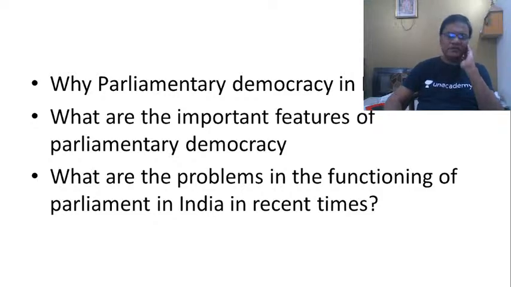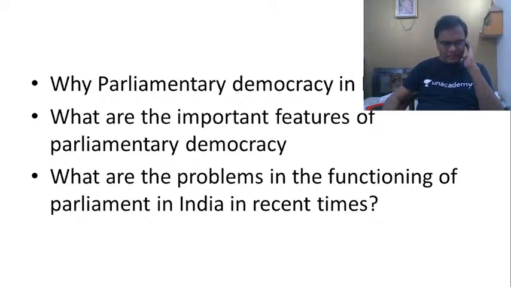That is the reason why our constitutional forefathers opted for the parliamentary form of democracy. Why? Because they did not want dictatorship to be part of India again, because we suffered in the hands of dictatorship for a period of more than 250 years during the British rule. That is the reason why they decided that we must have parliamentary democracy. Because in parliamentary democracy, the executive is part of the legislature. They come from the legislature, and they are accountable to the legislature also.